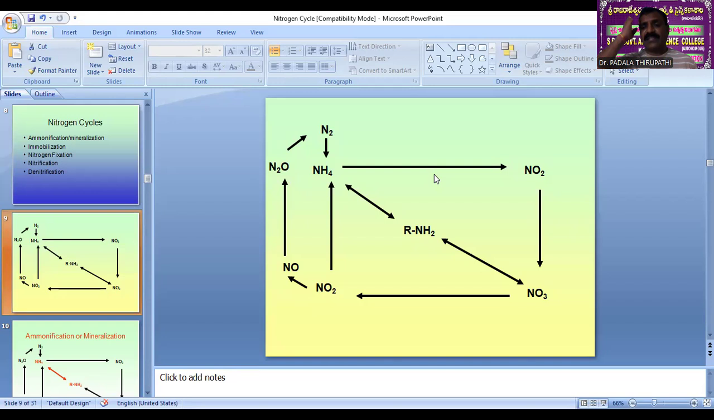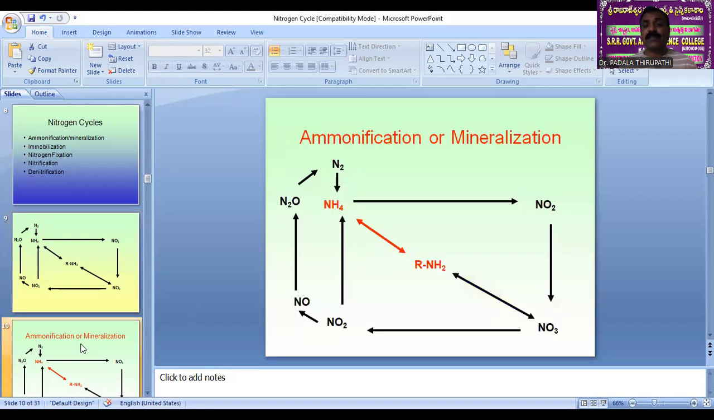Ammonification means whenever a living organism dies and decays, during that process the complex molecules like proteins and amino acids are converted into simpler forms like ammonia, nitrates or nitrites. The first conversion, of the amino acids into ammonia, we call ammonification. That is nothing but mineralization.